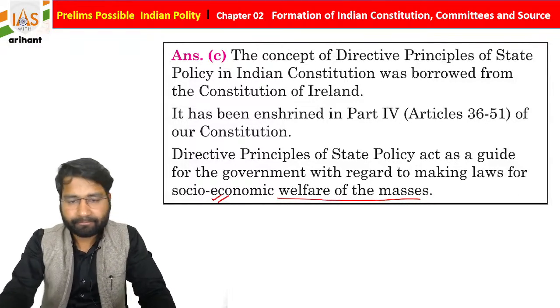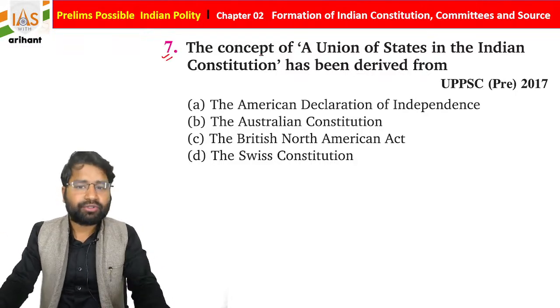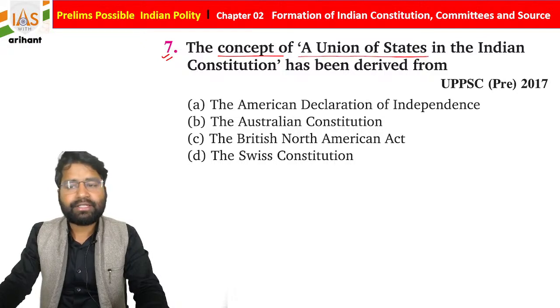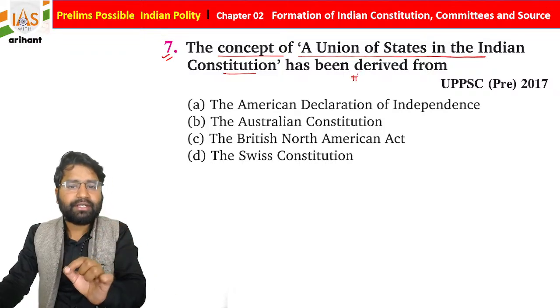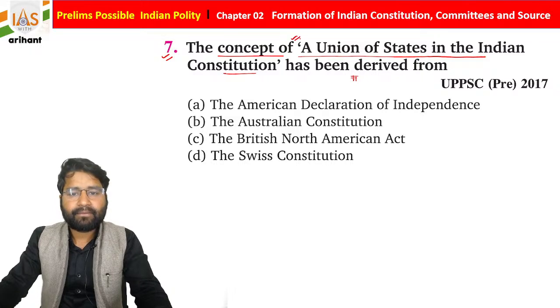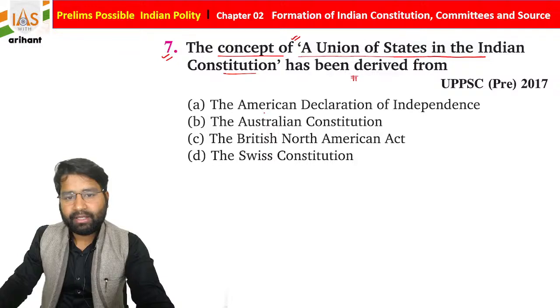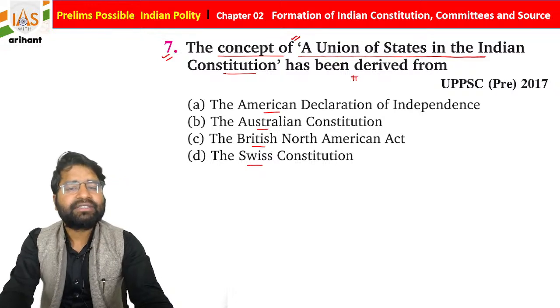Okay, great, everyone. Easy. Now we are moving to the next question, the 7th question. The concept of a union of states in the Indian Constitution has been derived from which of the following constitutions: the American Constitution, the Australian Constitution, the British North America Act, or the Swiss Constitution?